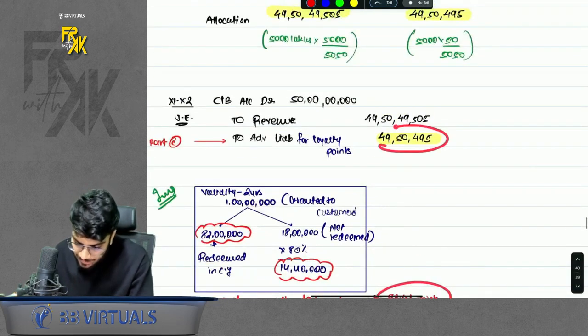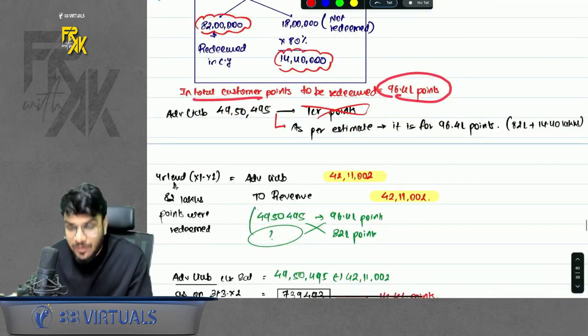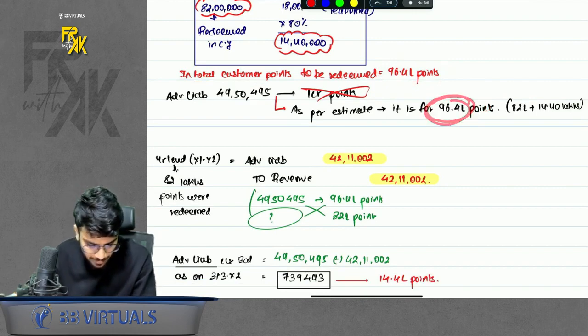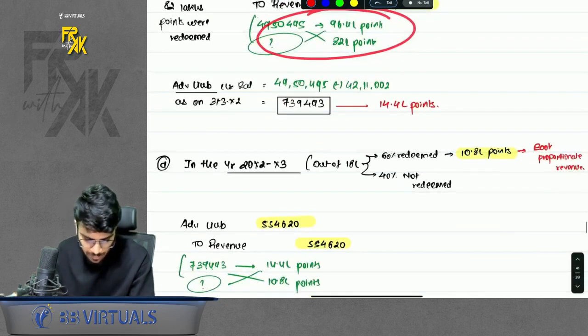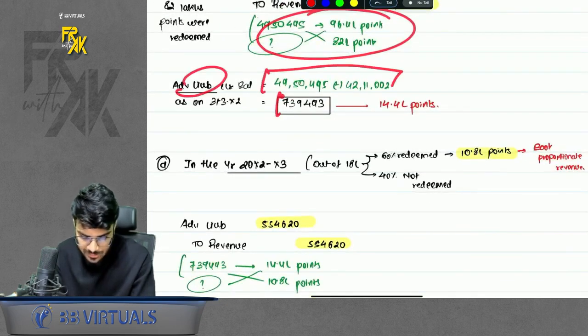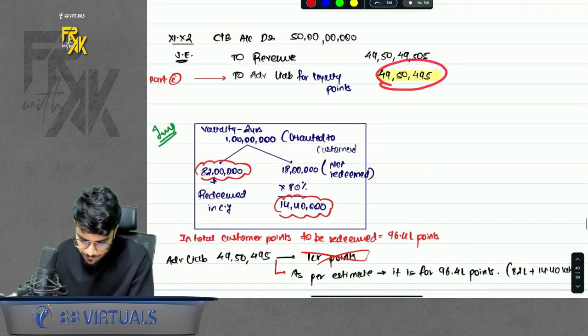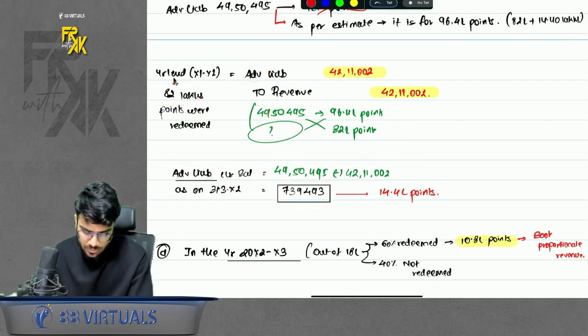So this liability, we will assume it is not for 1 CR points. We will assume that it is for only 96.4 lakh points. Simple. Now out of 96.4, 82 were redeemed, so book the proportionate revenue. What is the balance of advance? We found out. This is the advance you booked, and this is the advance you reversed because 82 points were redeemed. So this is the balance advance.